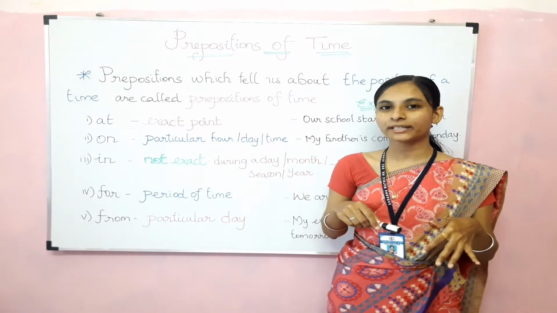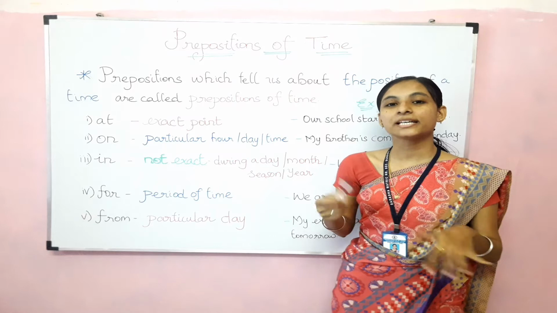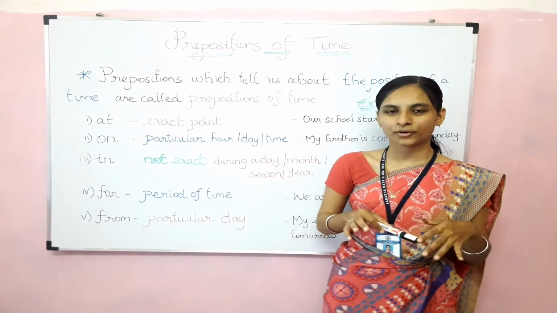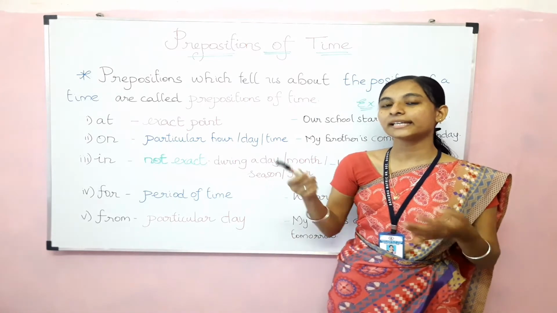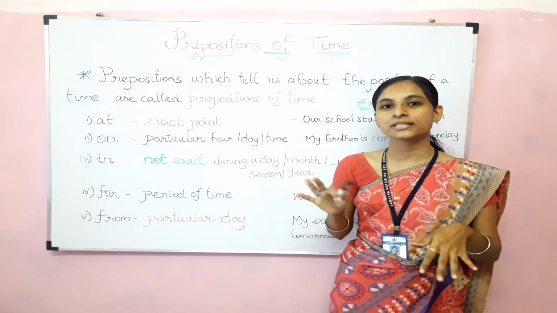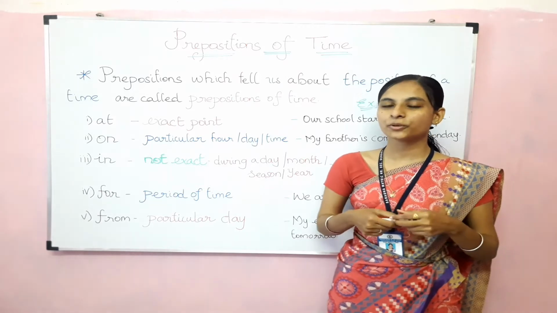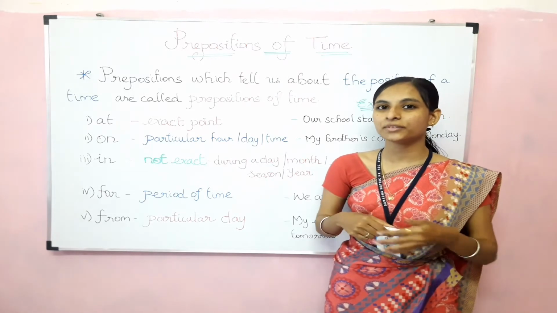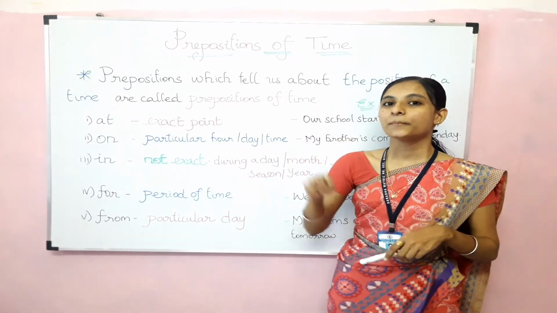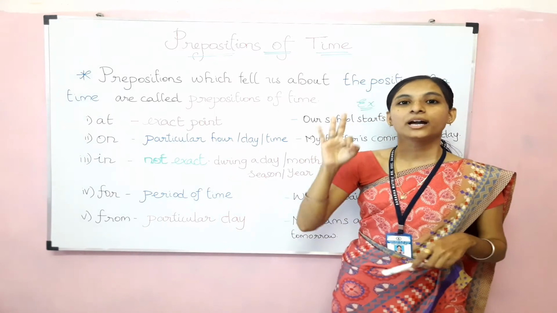Let me give you the recap one more time. Prepositions are the words which tell us about the position of things or people, with the help of words like in, on, between, below, above, under. So those words stand for prepositions only. So how many types of prepositions did we learn? I told you in the previous video. Yes, there are three types of prepositions: preposition of time, preposition of place and preposition of direction.